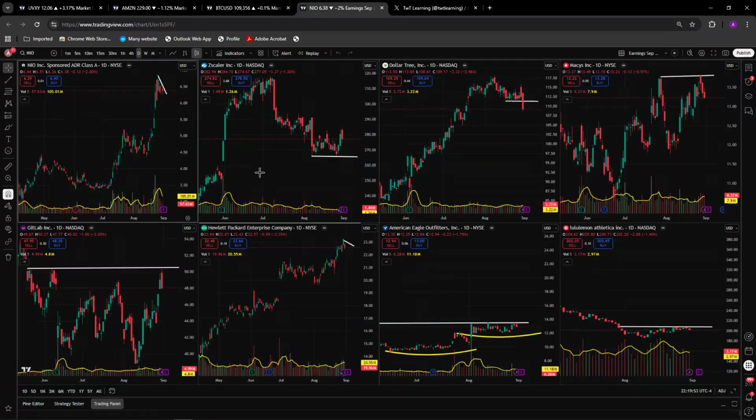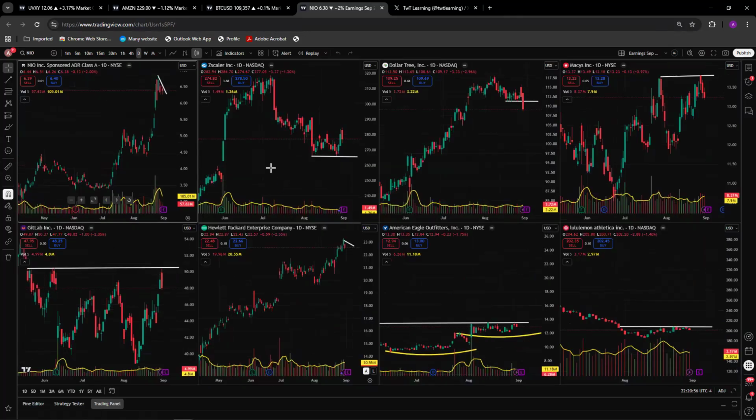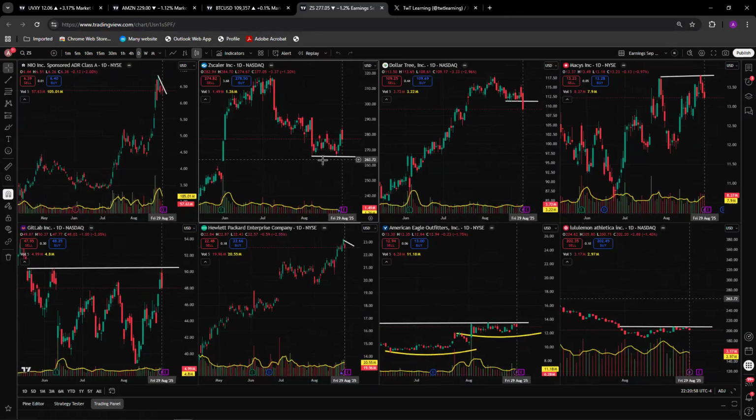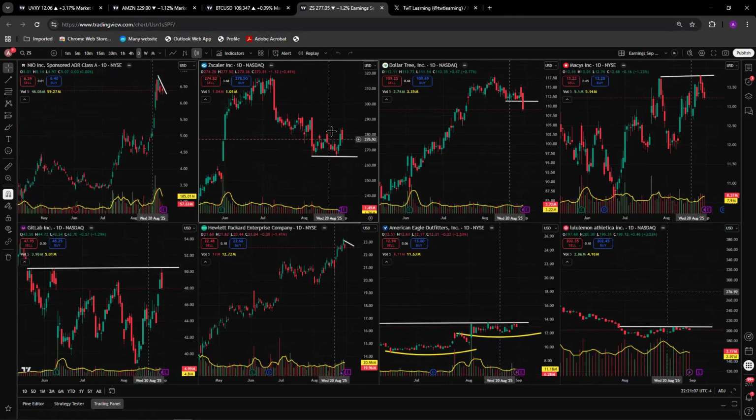Let's look at NIO. NIO's earnings is before market tomorrow. If NIO remains above 6.5, there's room to go to 7.5, 7.70. Zscaler is sitting at a double bottom type of pattern. So 265 to around 283 range. Let's see whichever side we break after earnings will be the direction.